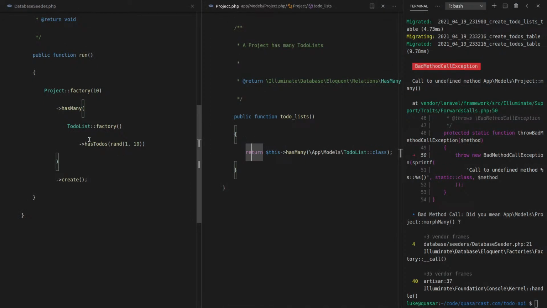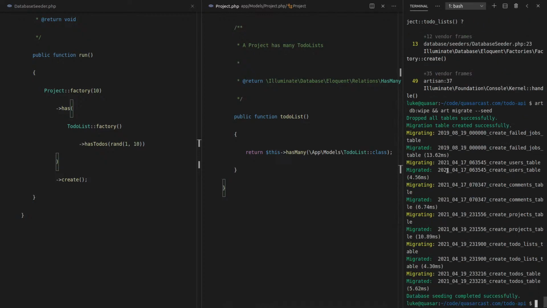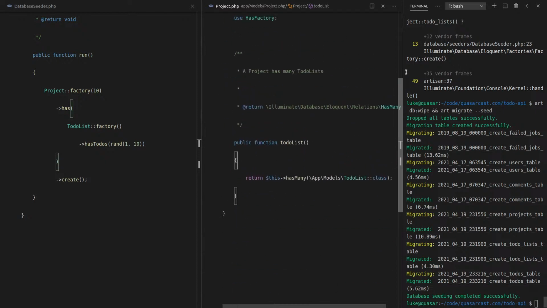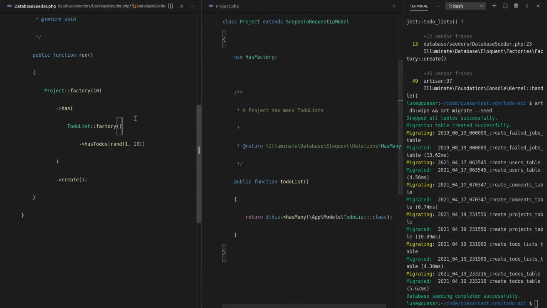But yeah, what am I doing wrong here? Let's go back to has. Read that error again. Undefined method, project to do list. So it expects it to be to_do_list like that. Is that the problem? Probably. So yeah, all right. Let's start writing it this way instead of camel case because it looks like that's the Laravel way. The fact that it wanted me to have it in this case tells me that that's the Laravel way of doing things. So let's start permeating that throughout our application.